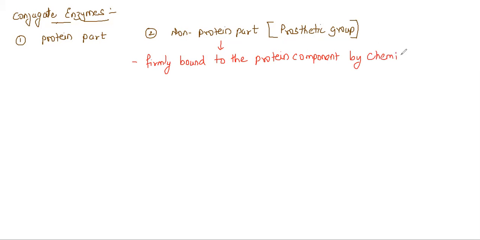This is a very important line that we need to always remember. And remember students, this bonding is very strong. That's why it is not removed easily by hydrolysis. This becomes a very important statement as far as the non-protein part is concerned.